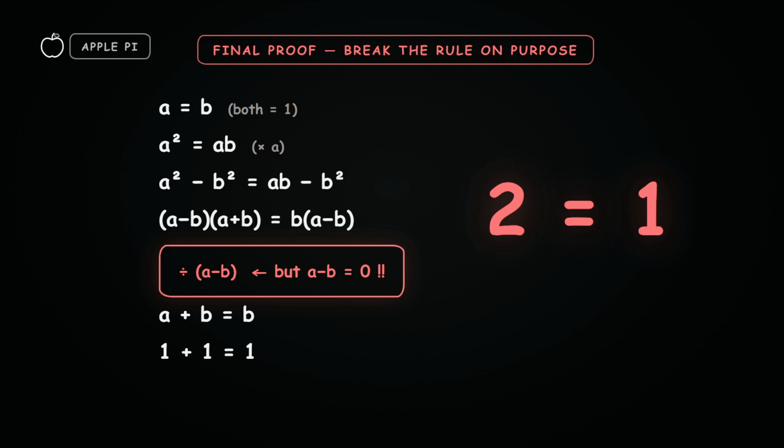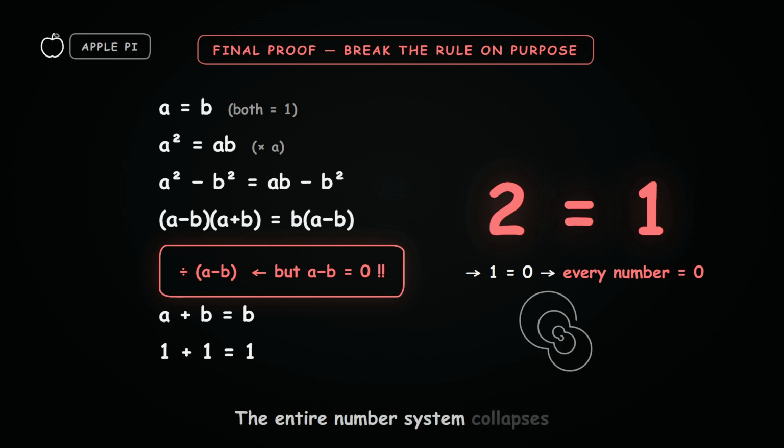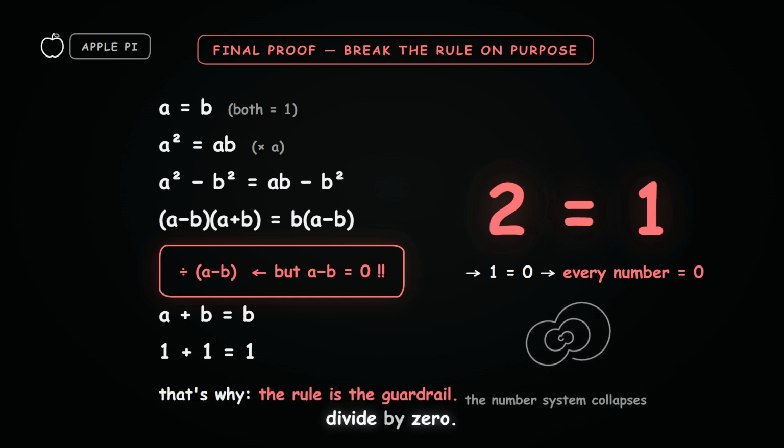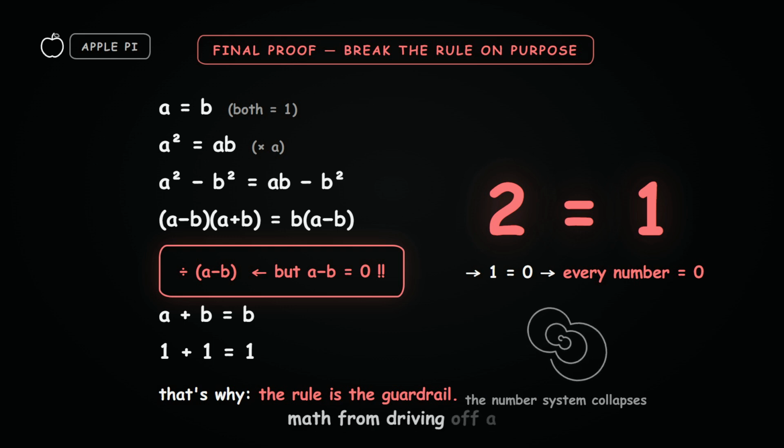By allowing one single division by 0, we have proven that 2 equals 1, and it gets worse. Subtract 1 from both sides, 1 equals 0. And if 1 equals 0, then every number is 0. The entire number system collapses into a meaningless black hole. That is why we can't divide by 0. It's the guardrail that keeps math from driving off a cliff.